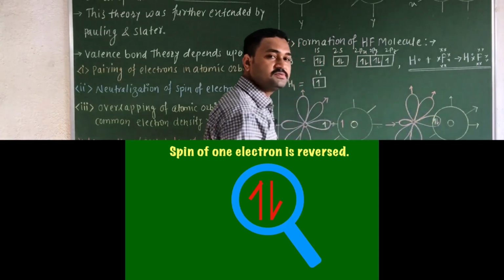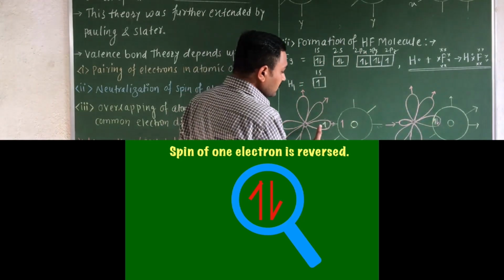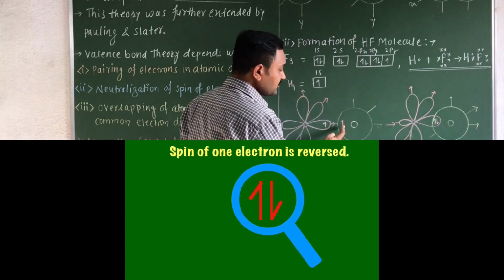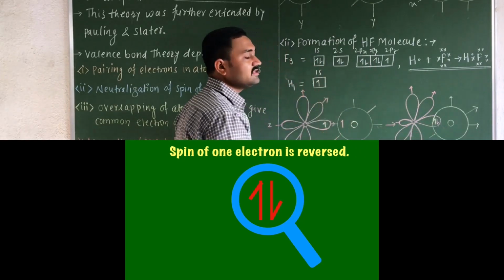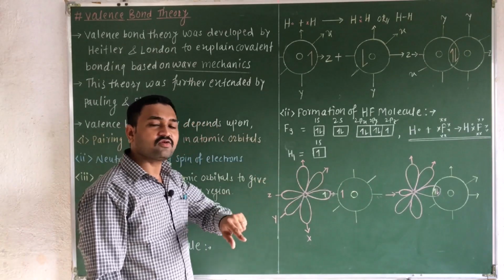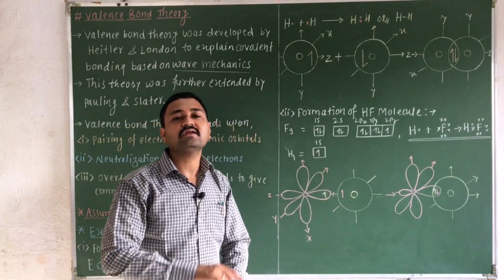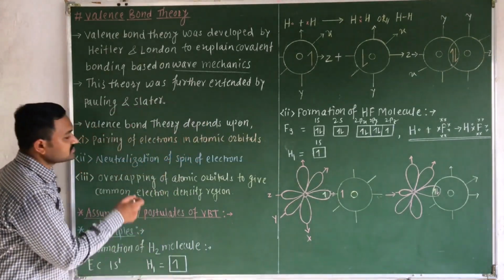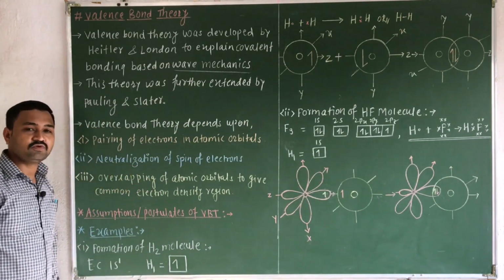As you can observe here, one spin is in the upward direction for one electron, and one spin is in the downward direction. That is called the neutralization process. That means one electron revolves in the clockwise manner while the other electron revolves in the anti-clockwise manner. That process is called the neutralization of spin of electrons.